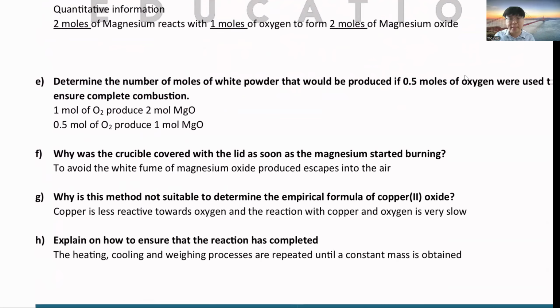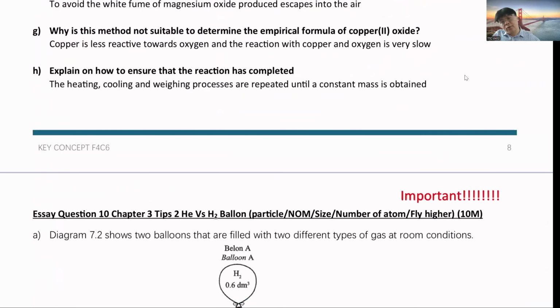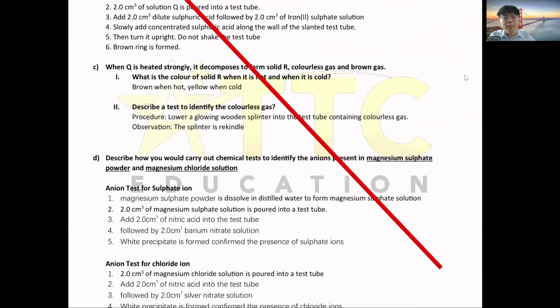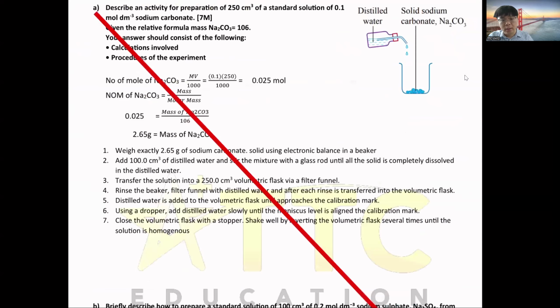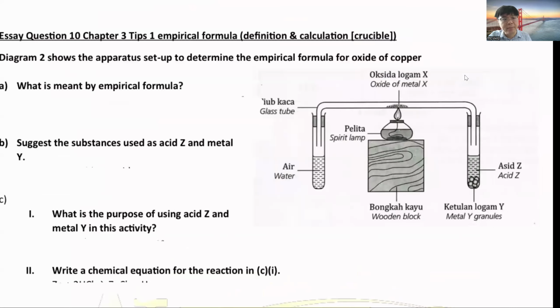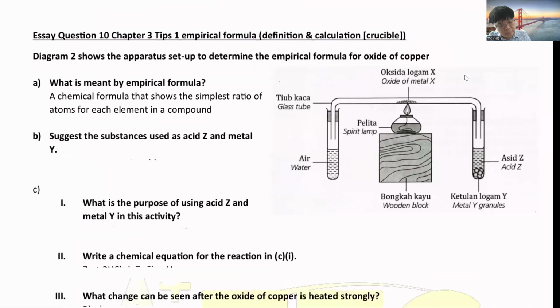So remember, this is the first essay, the first experiment. I got asked some questions, so you might need to print out, because I got news that copper oxide is coming out also. So you have to do some copper oxide. Same, the definition of empirical formula: you can write a chemical formula that shows the simplest whole number ratio of each element in the compound.